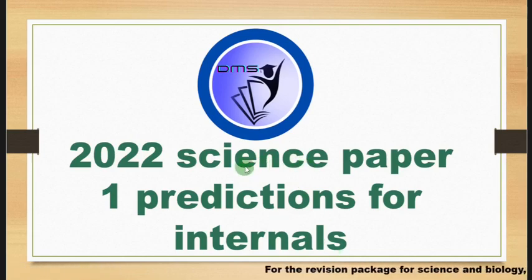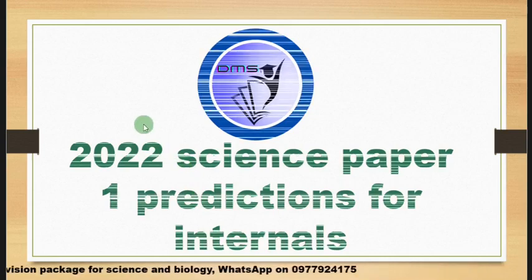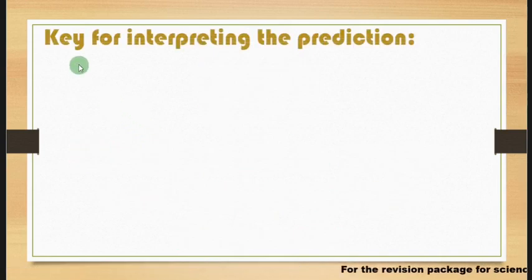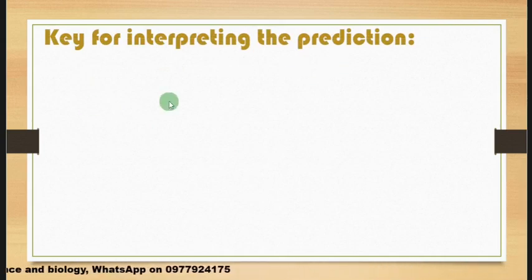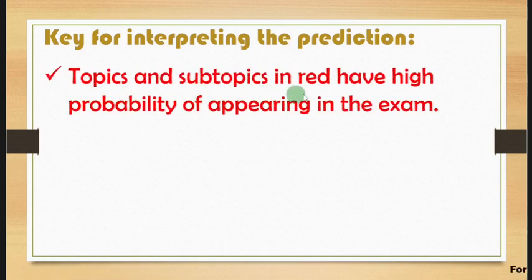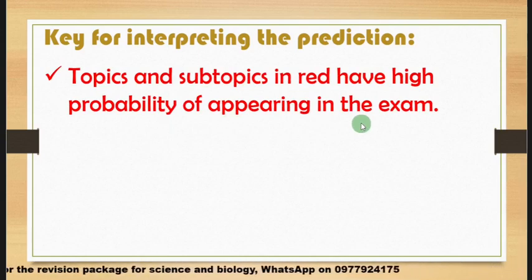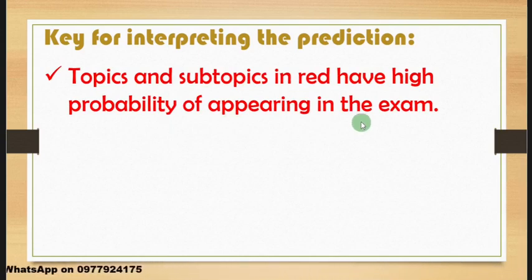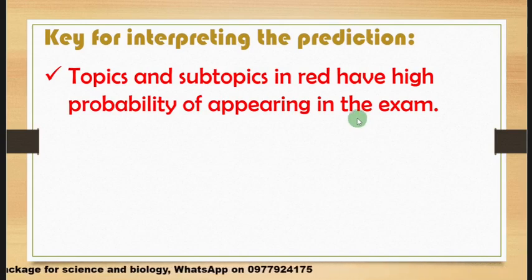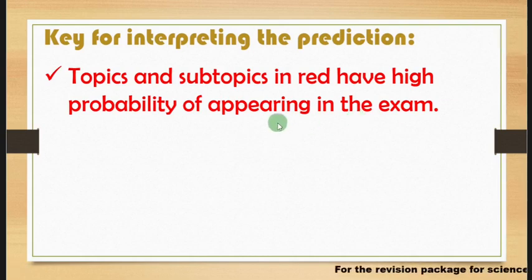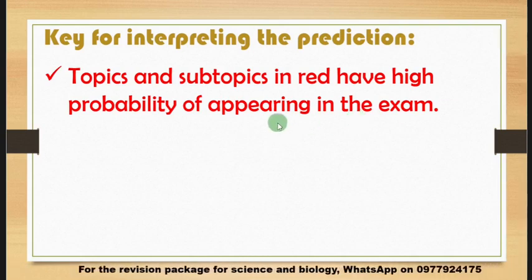Before we go into detail in this video, we are going to look at what I'm calling the key for interpreting the prediction. This key consists of three things. Number one, topics and subtopics in red have high probability of appearing in the exam. Those topics I've highlighted in red, I'm considering them to have high probability of being in the exam, considering how they have not been coming in the exam for the past years. I'm expecting these ones to be in this coming exam for 2022 internals.